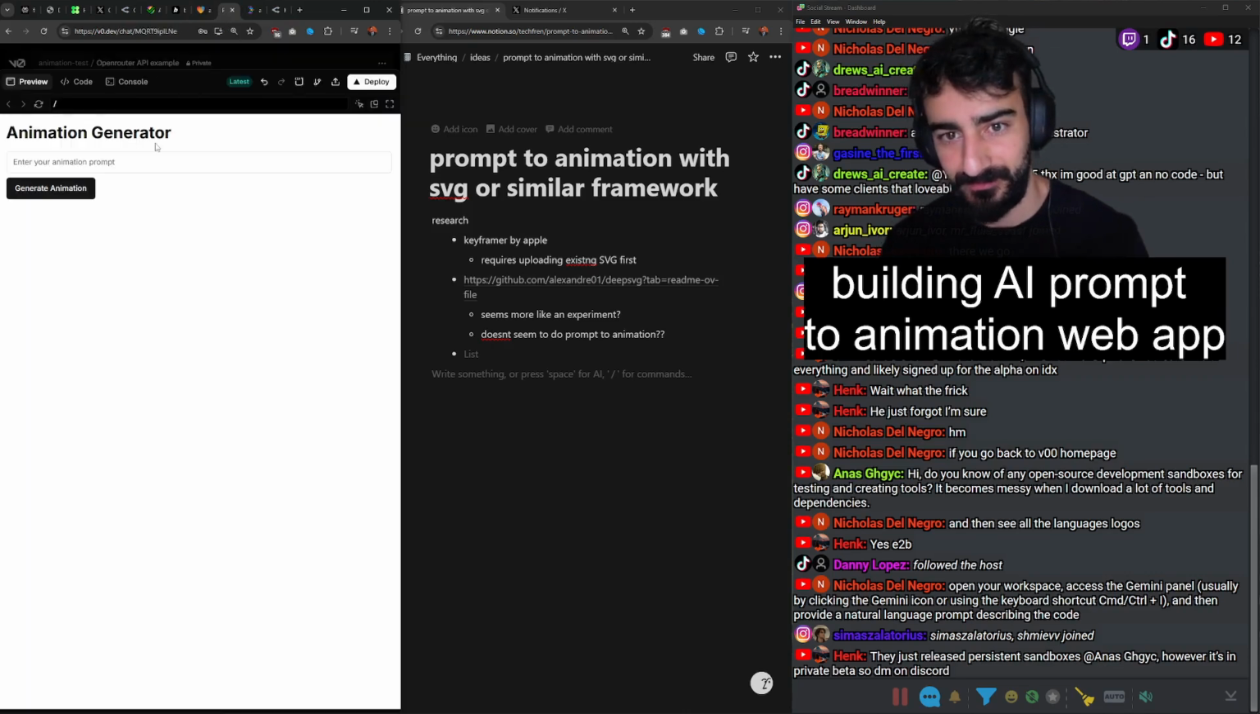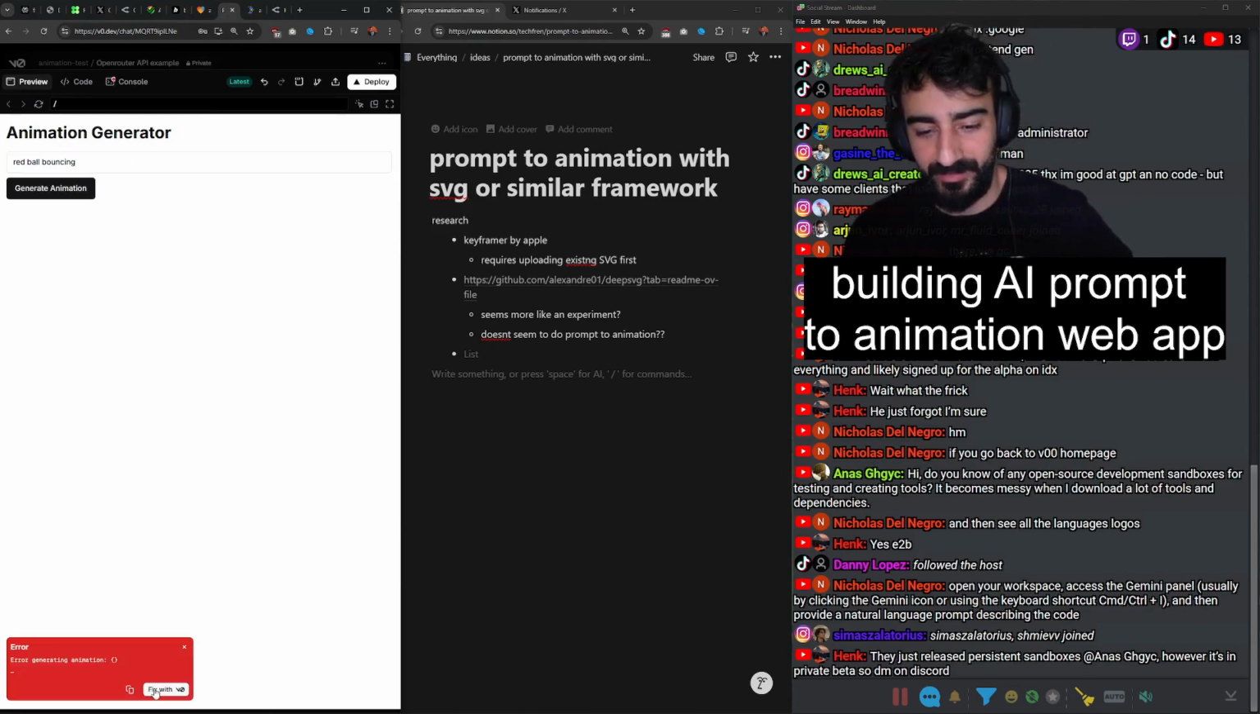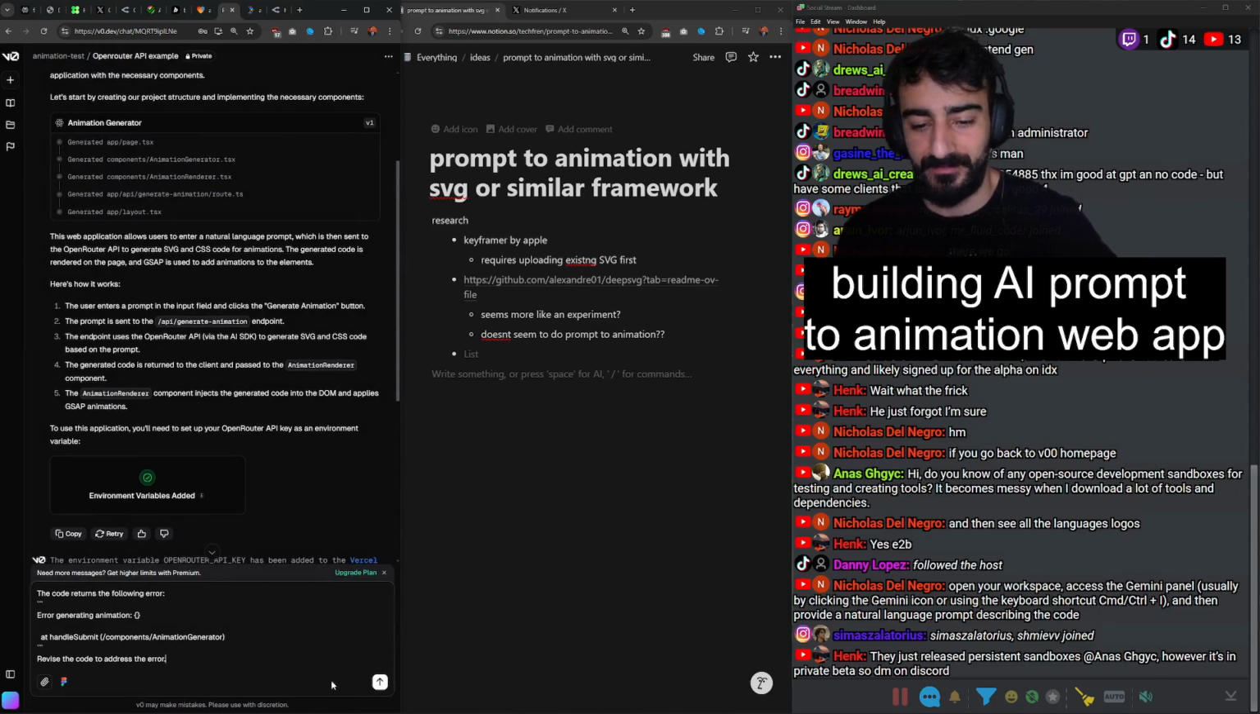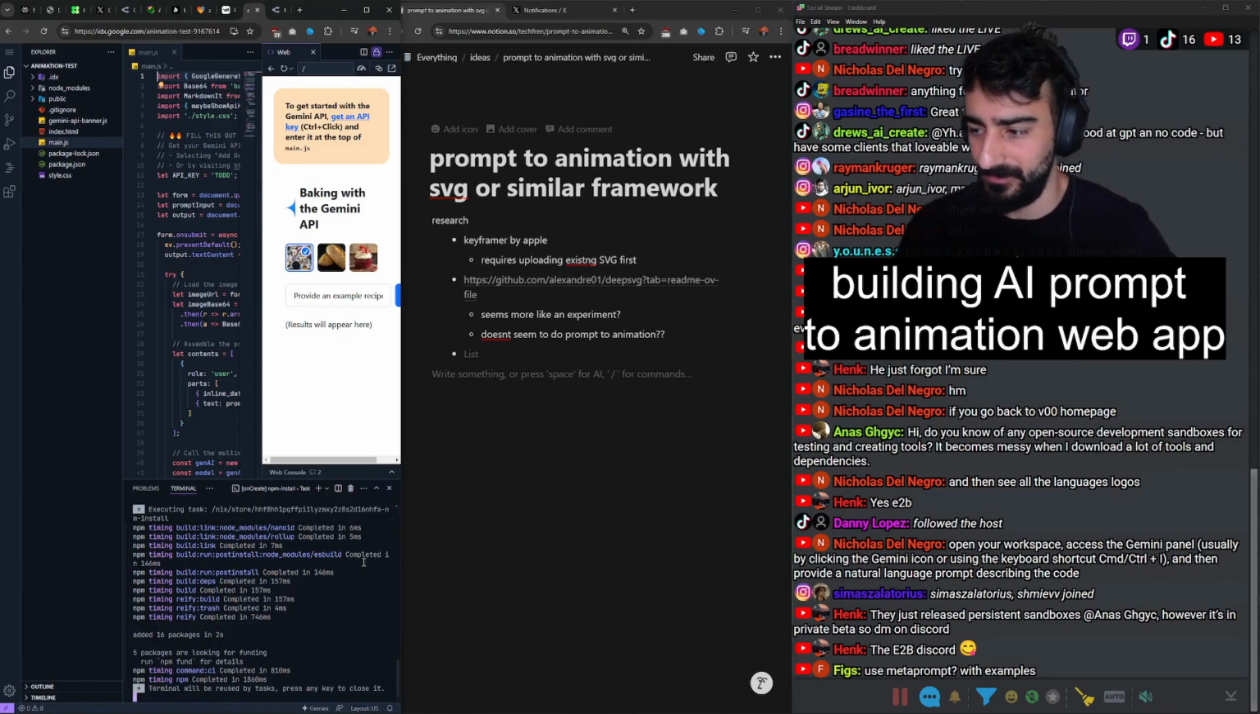Alright, what about v0? This one actually has my API key. Red ball bouncing. Let's see. Nice. One button fix with v0. Awesome. That's what they should all have. Lovable should have that as well. I think it's because I was in the new.